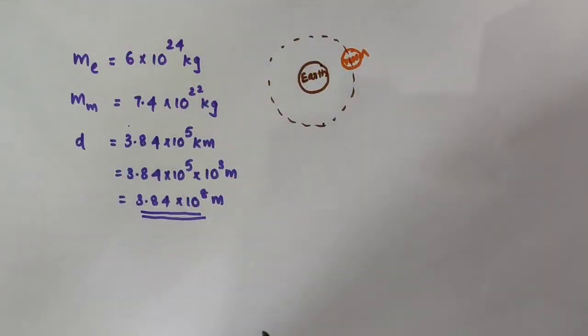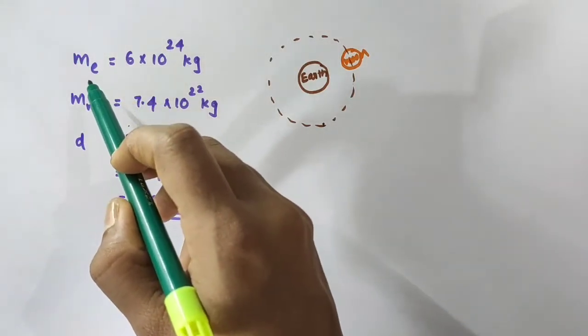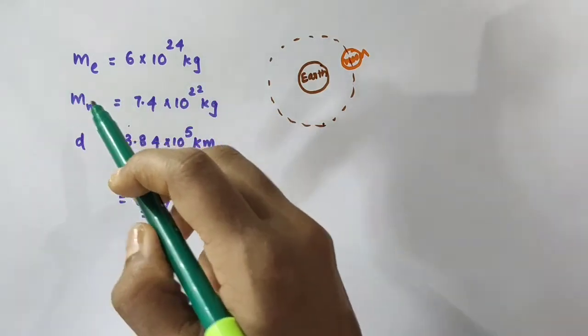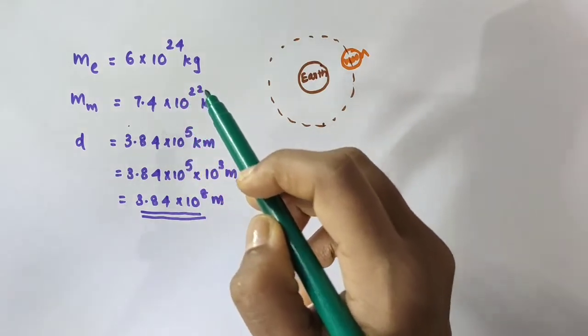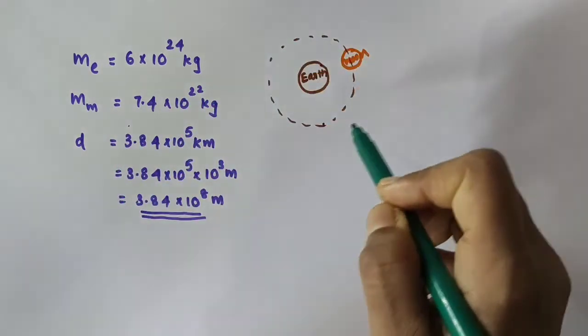For example, let us try to calculate the force exerted by the earth on the moon. Let the mass of the earth be m suffix e, mass of the earth 6 into 10 raised to 24 kilogram. And let the mass of the moon be m suffix m, mass of the moon 7.4 into 10 raised to 22 kilogram.